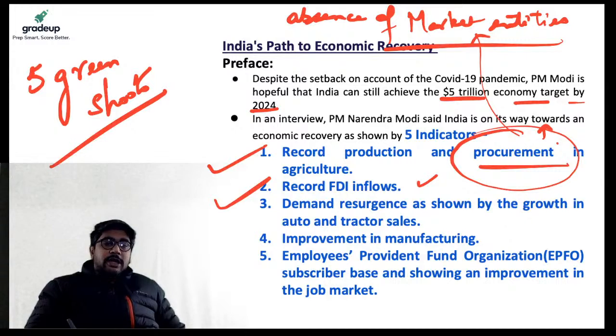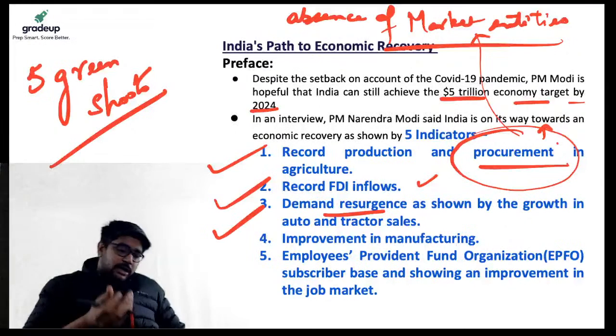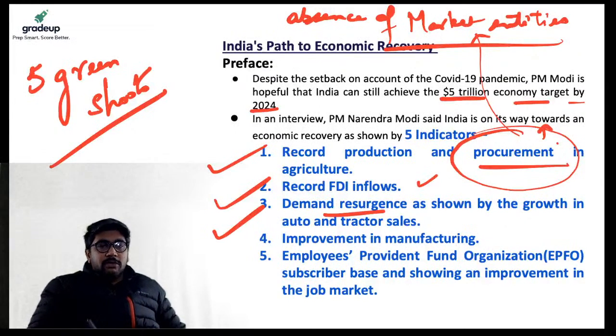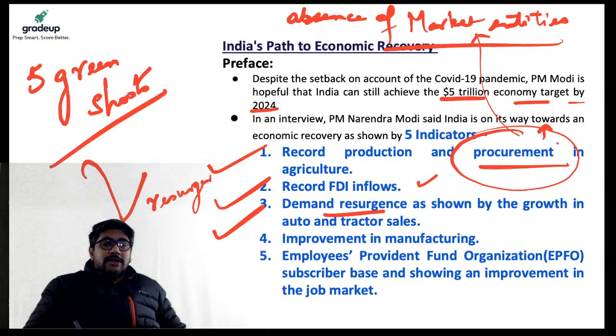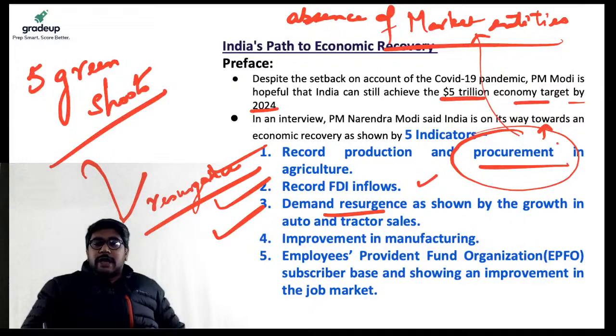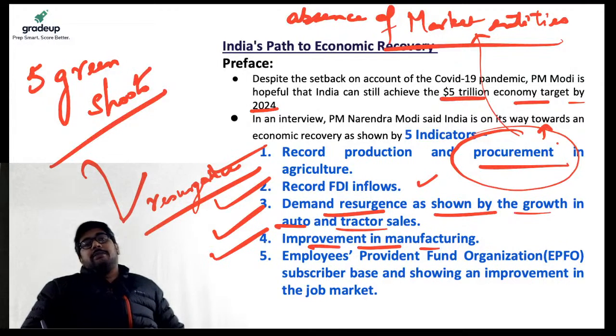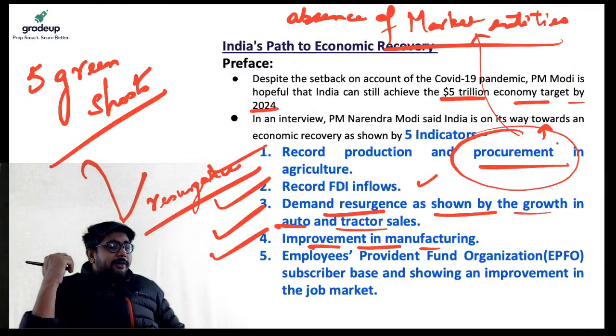Third, he says that demand resurgence, right? Demand dipped, demand went down, and then resurgence. Resurgence means coming back. So demand resurgence as shown by the growth in auto and tractor sales is also quite good, right? And the fourth green shoot, he says that there is improvement in manufacturing in the country. So we are producing better quality goods. We have revamped our manufacturing part.